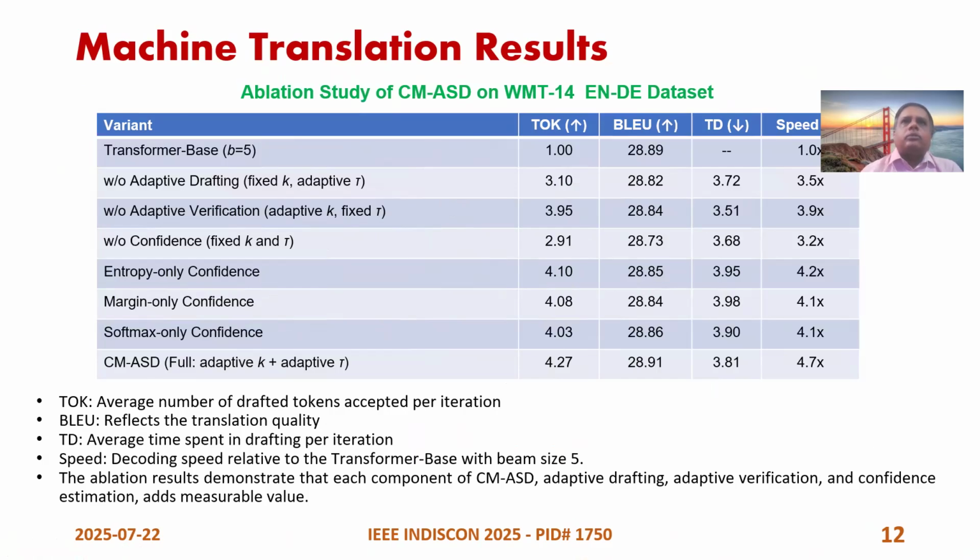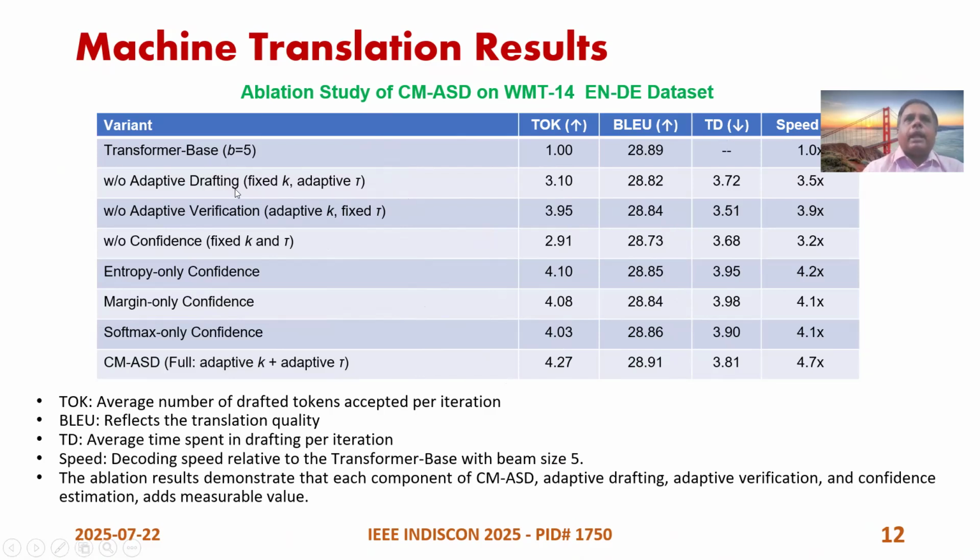When it comes to ablation studies, that means how we are gaining by incorporating extra steps one by one, we find that consistently for average token acceptance, BLEU score, drafting speed, as well as the average time spent in drafting, there has been a consistent rise as we go on incorporating these extra layers.